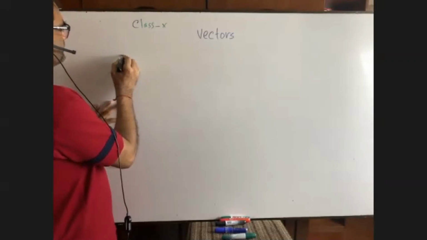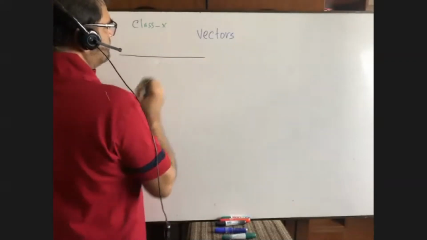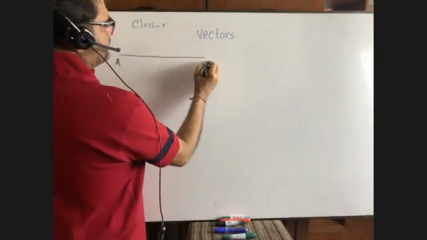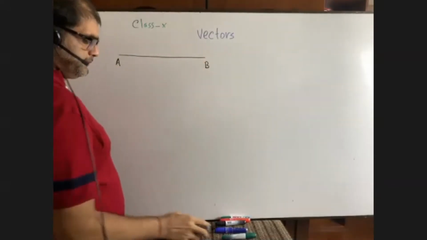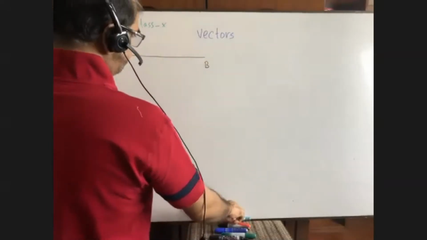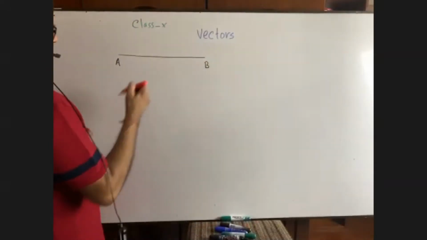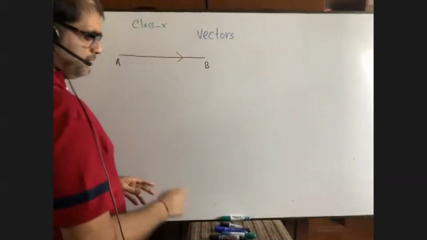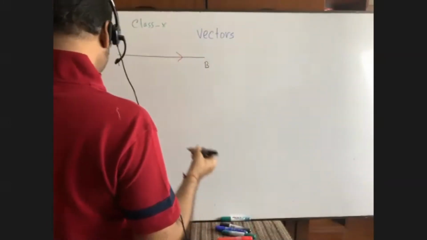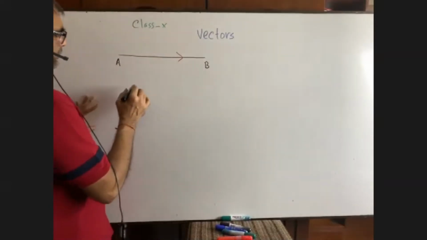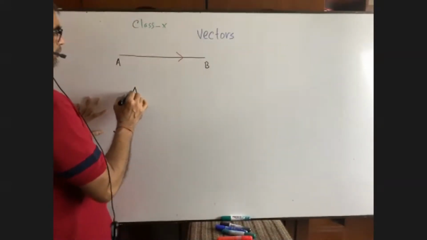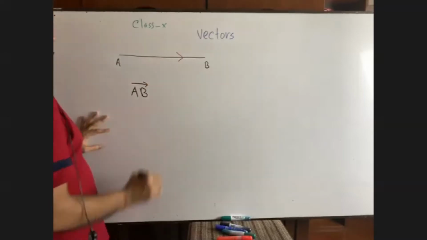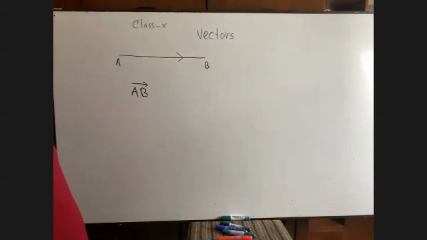You see, it is A and it is B. Okay. Now, if the movement is from A to B, actually, we can write here in this way. We can write here, you see, A to B, right? It means what? From A to B.